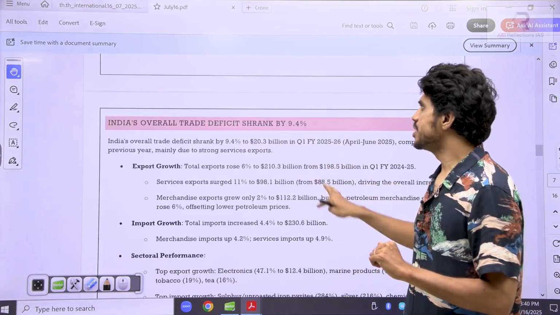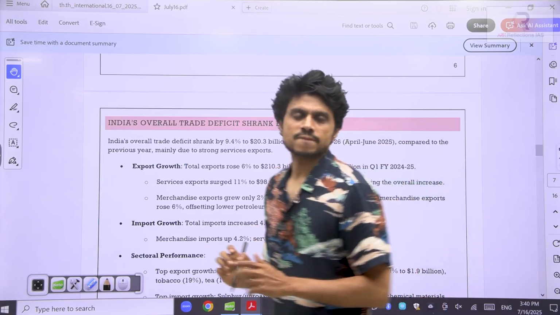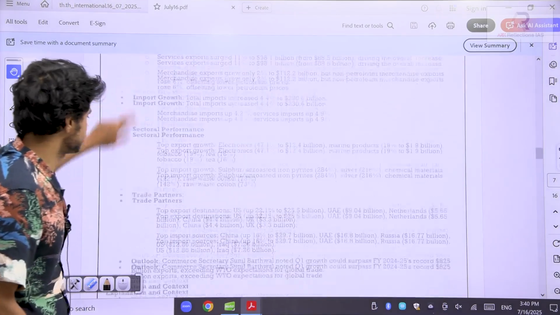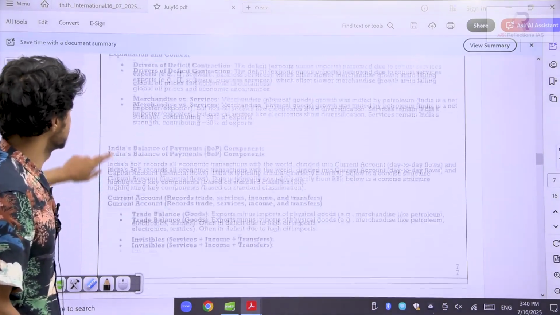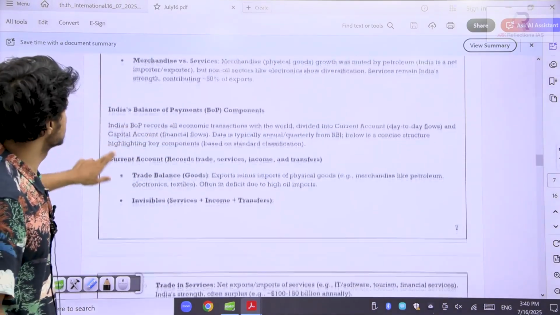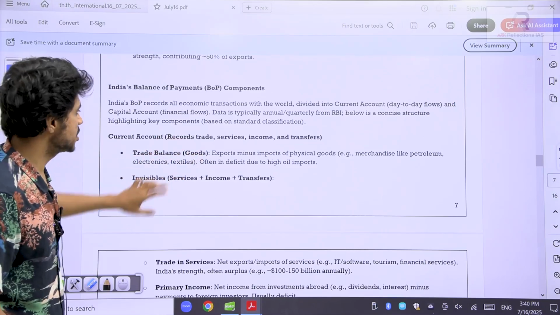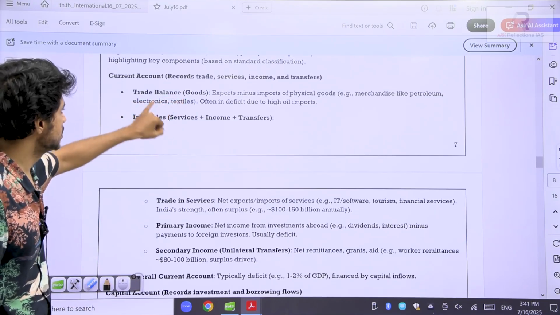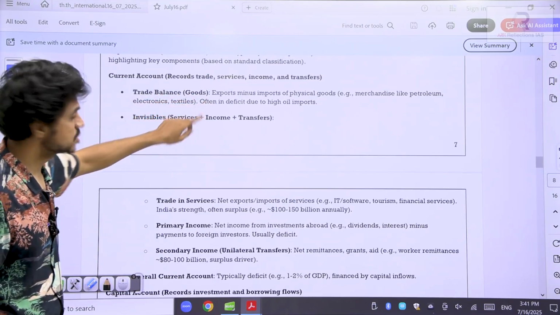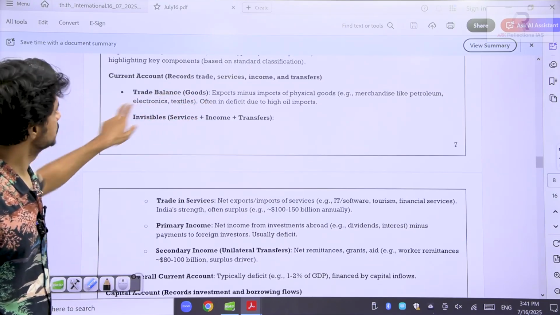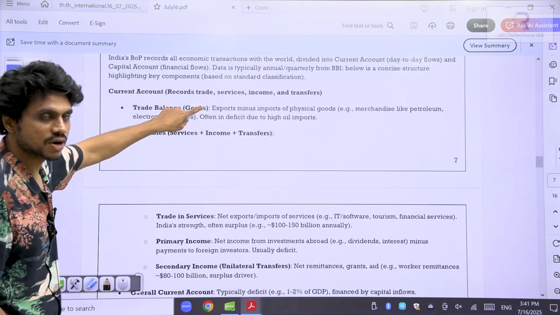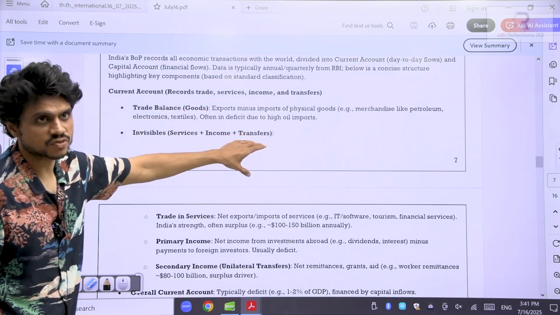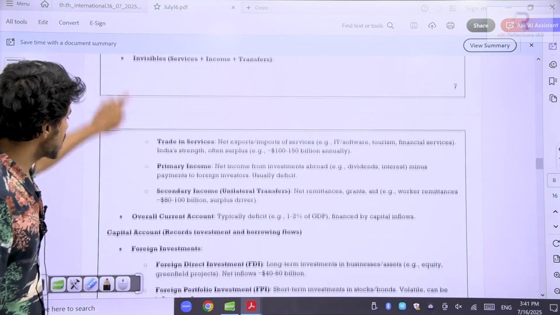Now see, the overall trade deficit of India has reduced. Why? The reason is, see, India's balance of payment components. It consists of the current account and the capital account. Within the current account, you have the trade balance, that means goods, and you also have the invisibles: trade of goods and services, plus incomes, plus transfers. And then you also have the capital account.